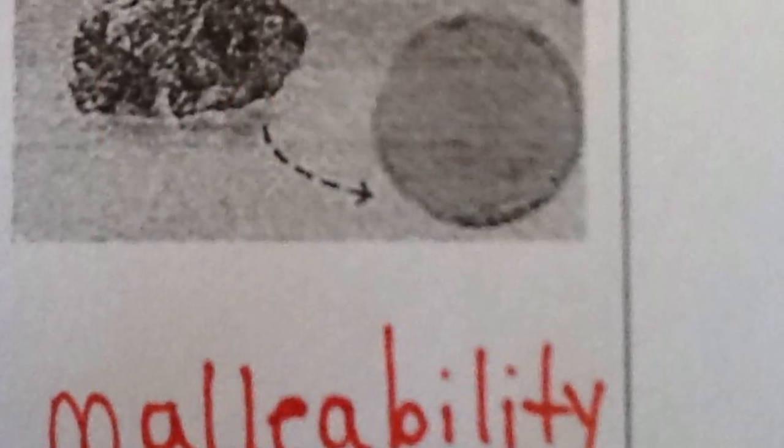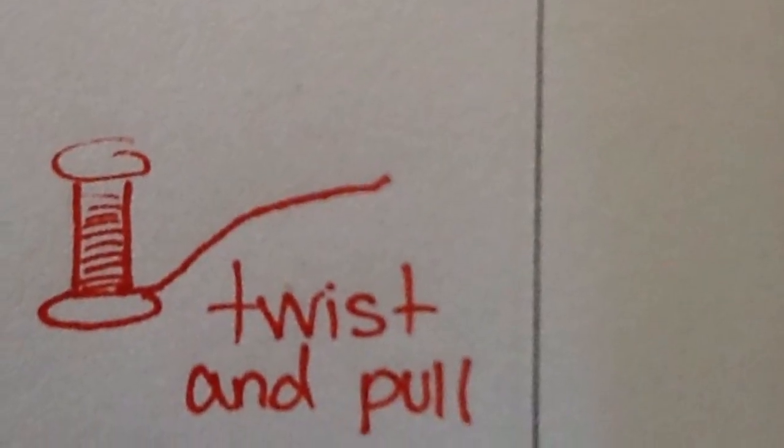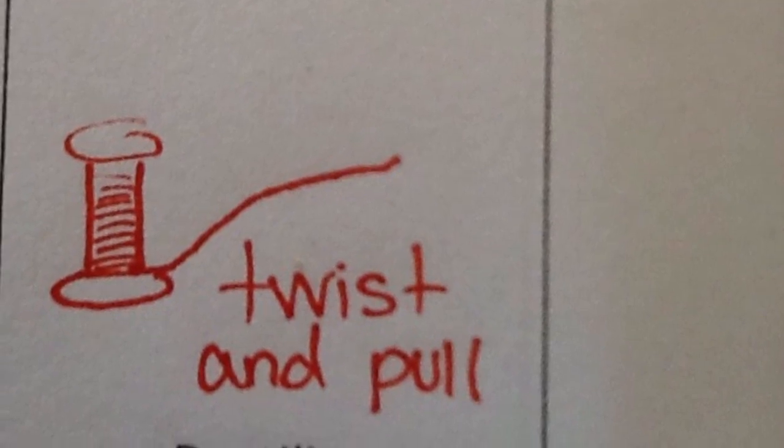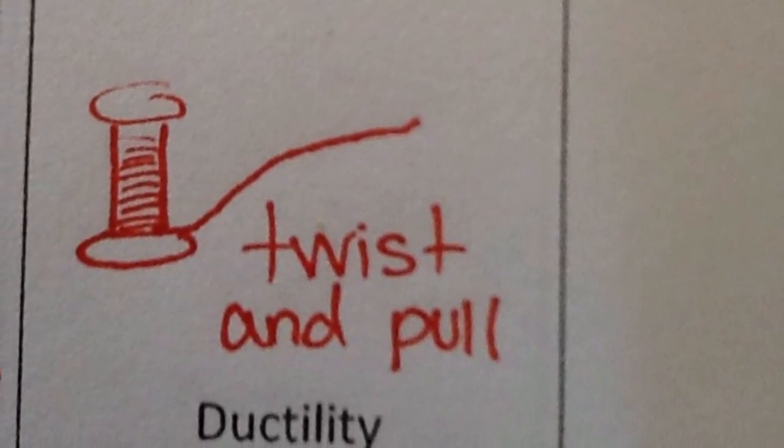If the matter is malleable, that means it is able to be hammered into thin sheets. Metals are malleable. If the matter is considered ductile, that means it can be twisted or pulled into thin wires. This is another property that describes most metals.